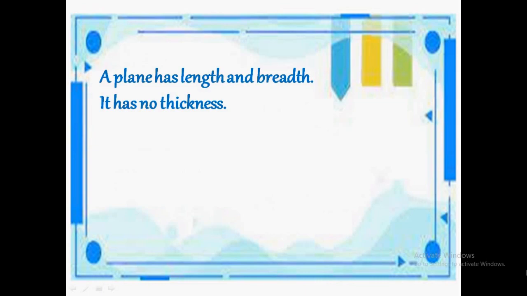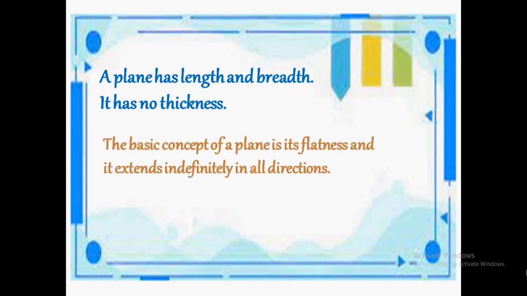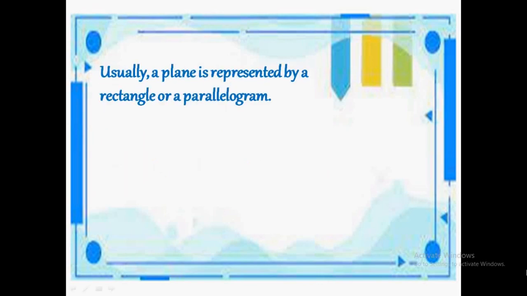So, a plane has length and breadth, but thickness is not there. And what about the concept of plane? It is its flatness, and we can extend the plane indefinitely in all directions. Usually, a plane is represented by a rectangle or a parallelogram.